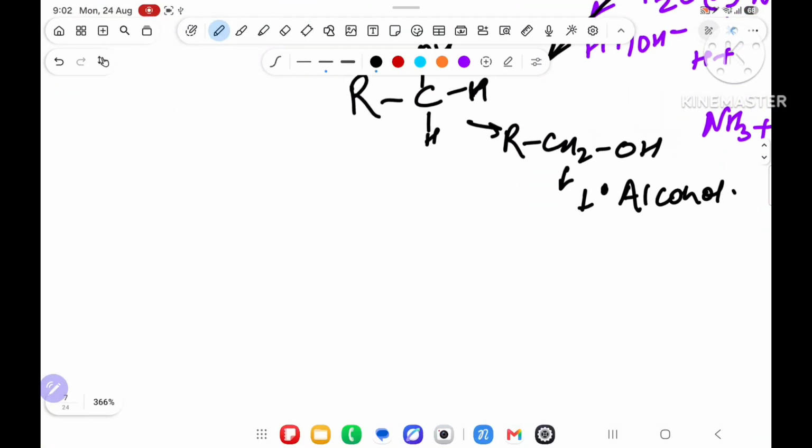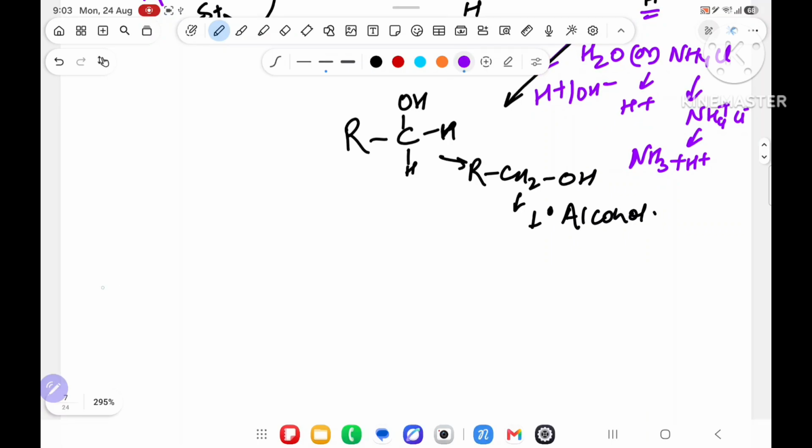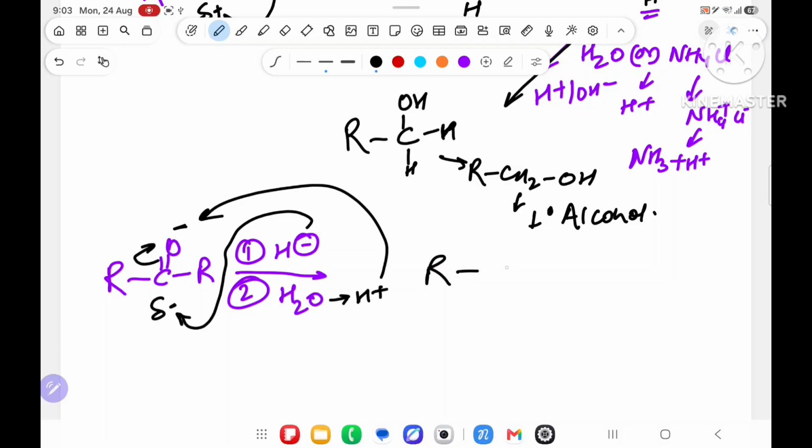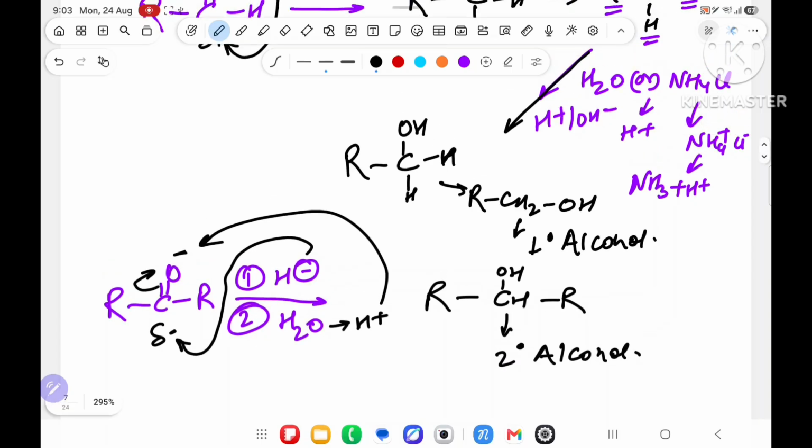Okay, suppose we have a ketone, R-C double bond O-R. Again H minus will come first from the metal hydride, then H2O will come. What will happen? The carbon has delta positive, H minus will attack, and O minus forms. Then H plus will attack, and you will get R-C-OH with H and R, which is a 2 degree alcohol. So I hope you understood the reduction of aldehyde and ketone to produce alcohol.